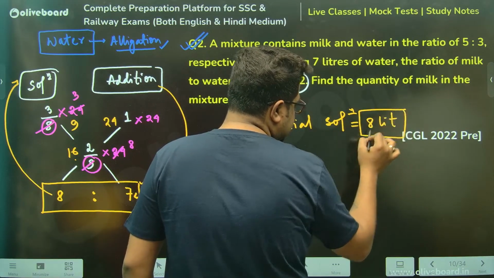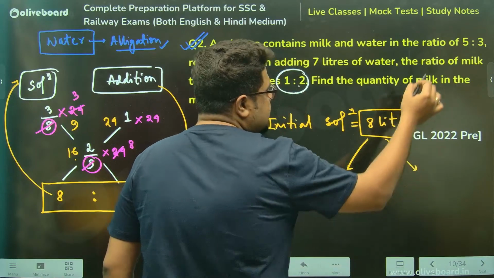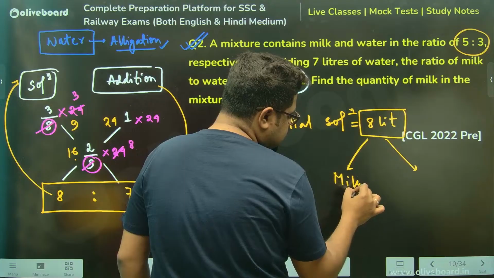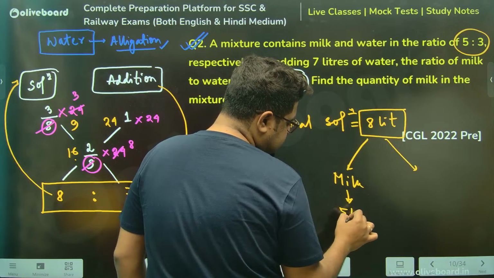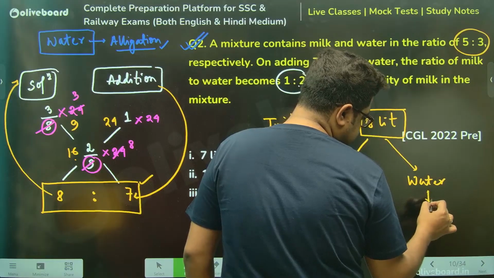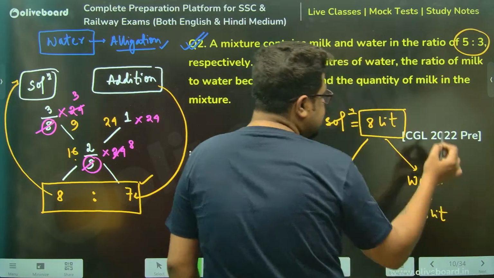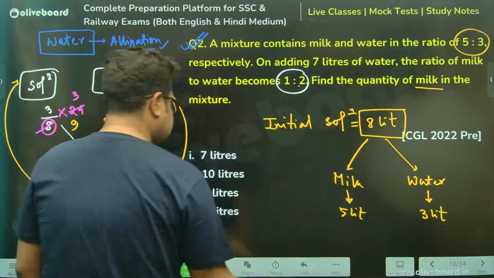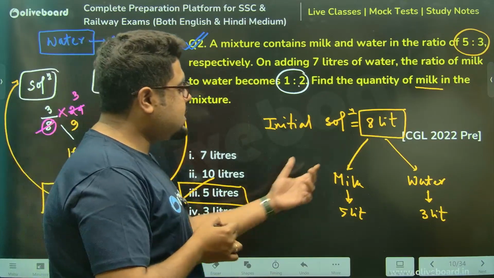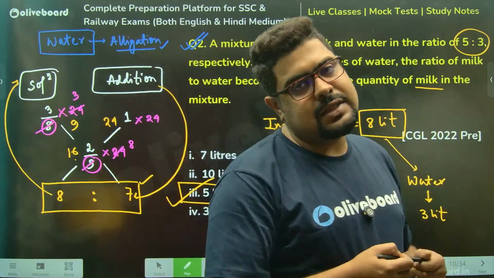Now milk and water over here was in the ratio 5 is to 3. So milk was how much? 5 liters, and water was 3 liters. Now they are asking about the milk, so my answer will be option number 3, which is 5 liters. If they had asked us about water, my answer would have been 3 liters.